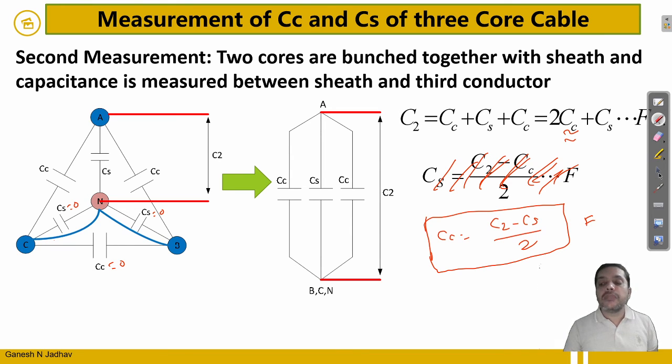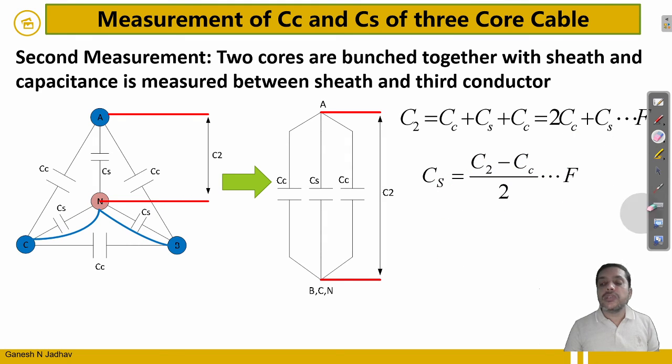In the earlier measurement, we calculated the value of CS. So from the earlier measurement, substitute CS and you will get the value of CC. So what is wrong here? Here it must be CC and here it must be CS. Okay, so I hope it is clear to you. So this is my mistake. Okay, so come to the next slide.